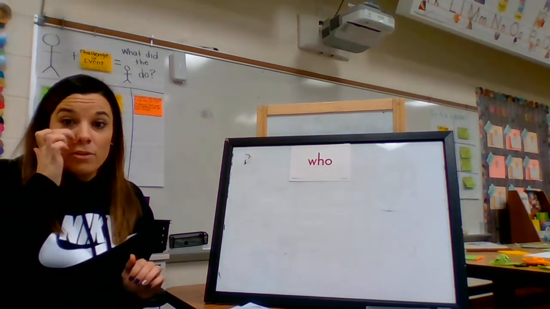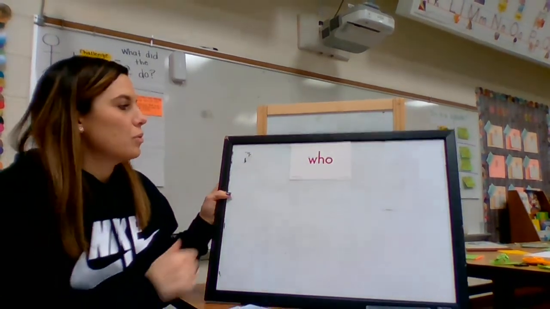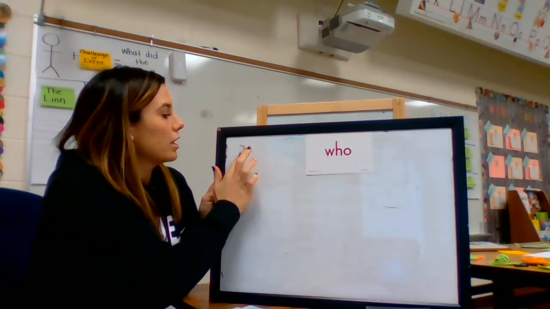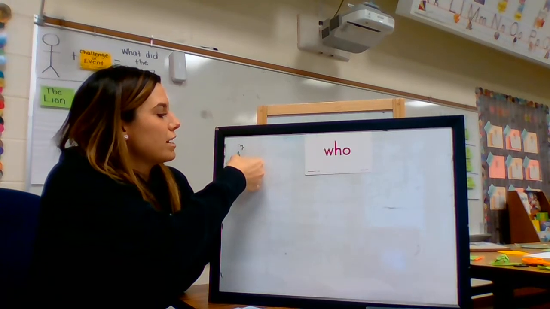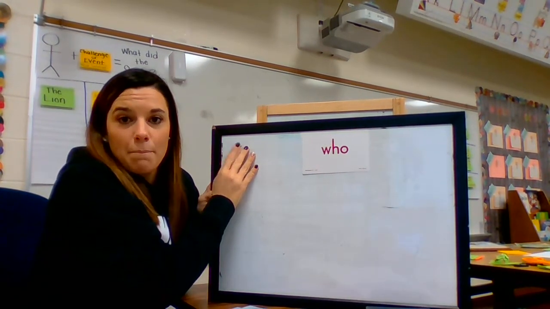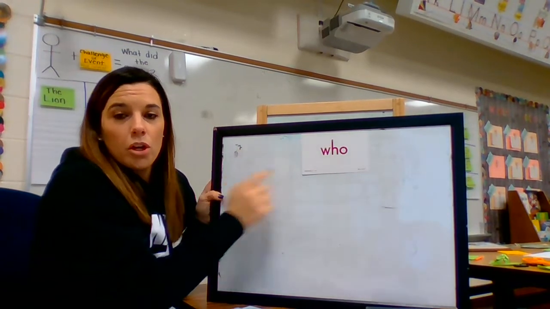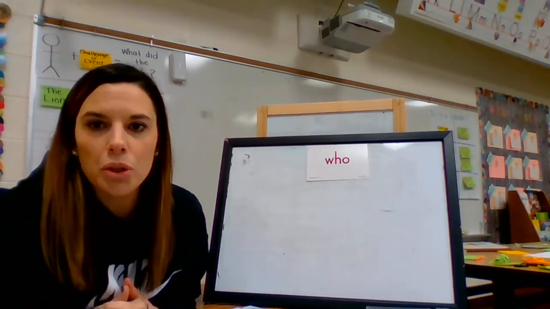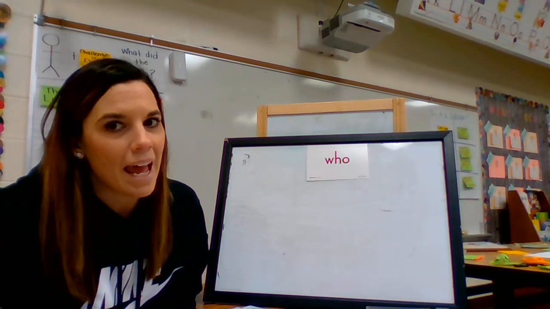So the first word I'm going to practice using in a sentence is the word who. Again, this is an asking word. We use this word when we're trying to find out information about somebody, okay? Who. So the sentence I'm going to make is, who wants an apple?